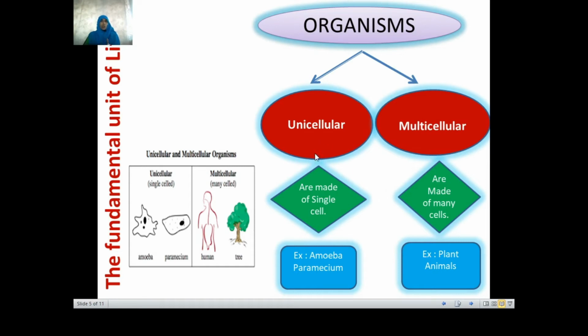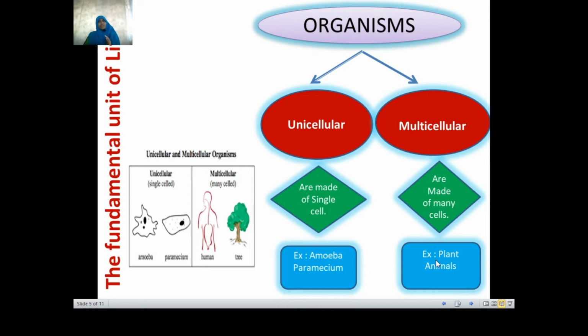Now let's know what are the examples of unicellular organisms. Here we have given the examples of amoeba and paramecium. Both of these are made up of just one cell. So we can say that this single cell will carry out all the life activities. What do you mean by life activities? All those life processes that keep the cell alive: excretion, digestion, respiration, whatever we have learned. These are the life processes that keep the cell alive.